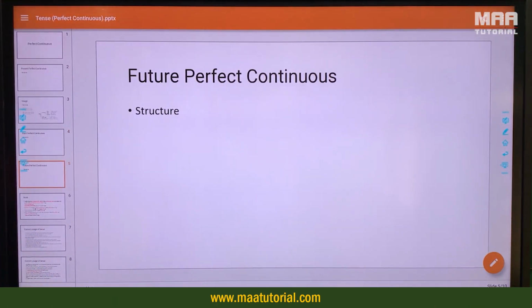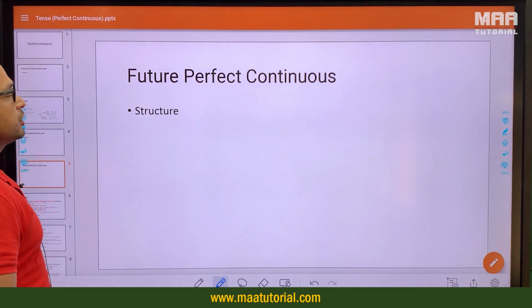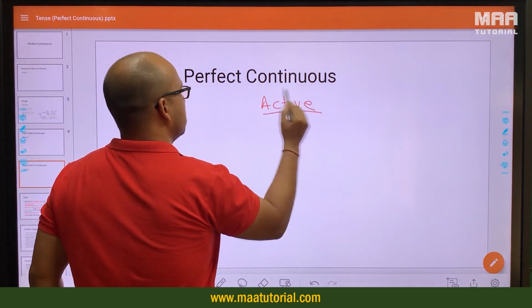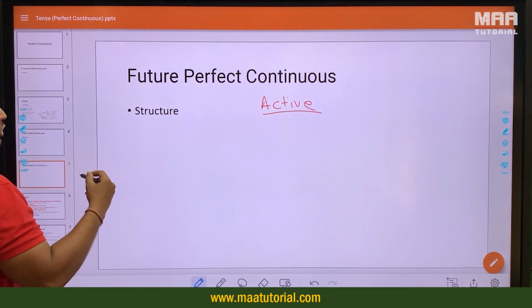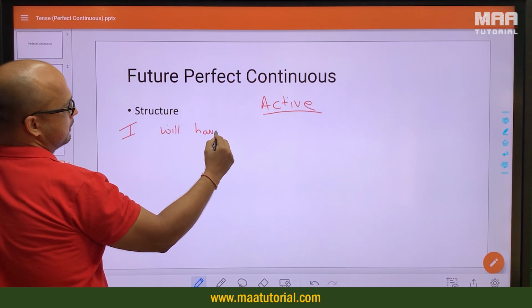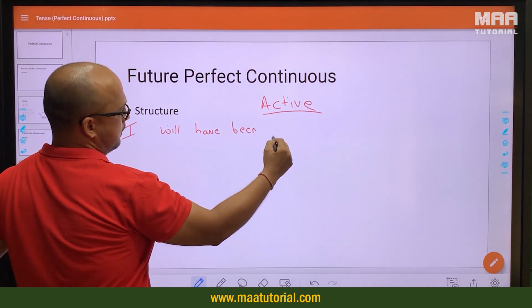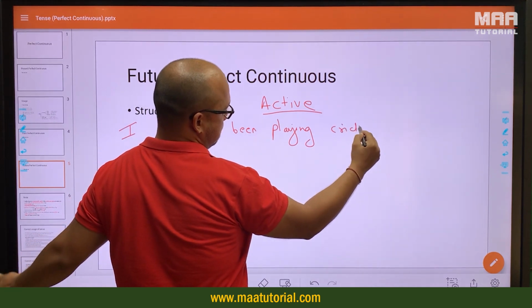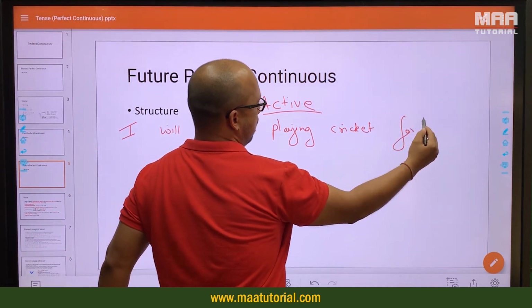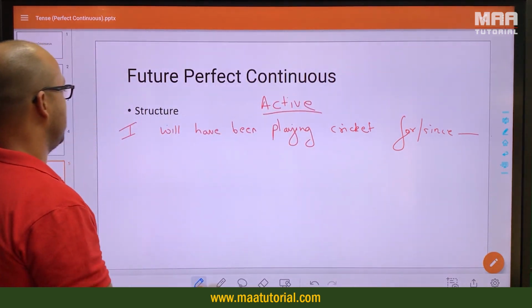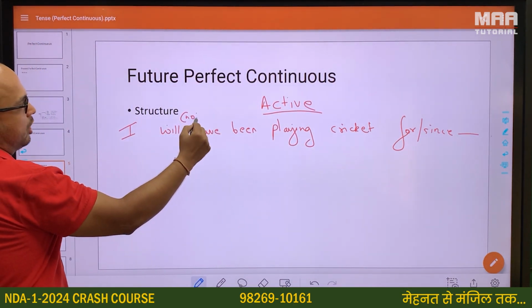Simple right there. The future perfect continuous, the structure of future perfect continuous. Let's watch me do it. So I will have been playing cricket for, since, whatever. So I will, if you want to make it a negative, you put a not here.